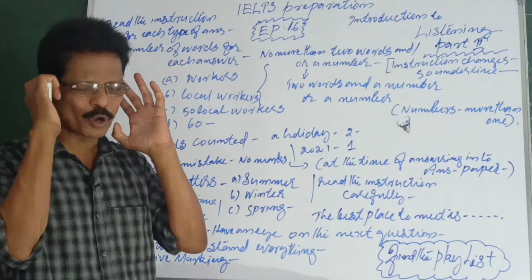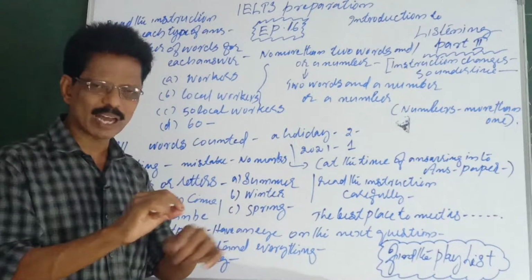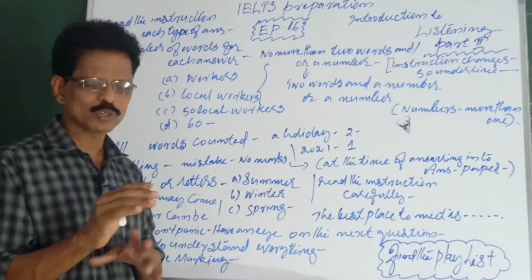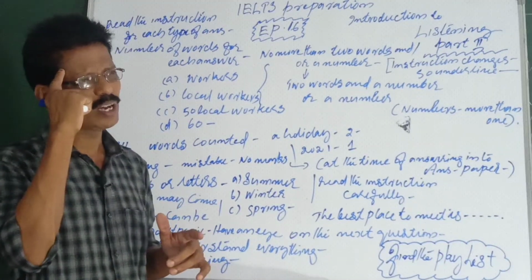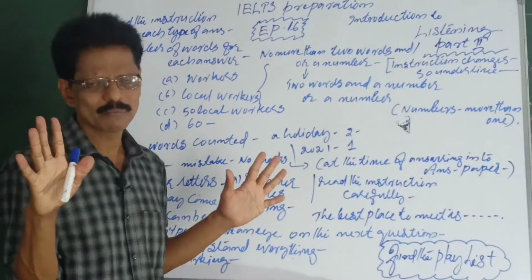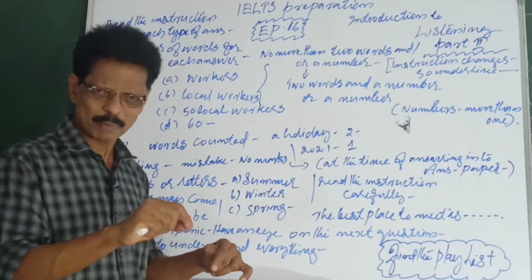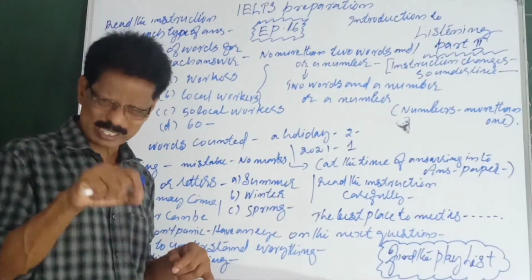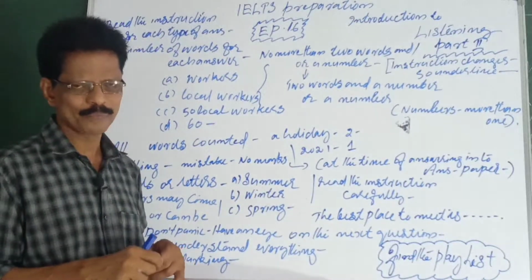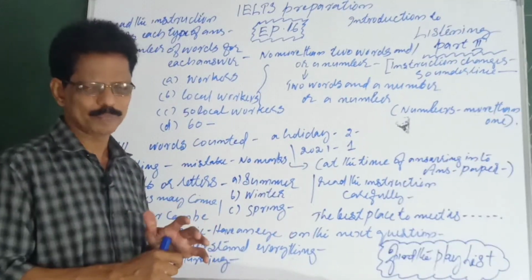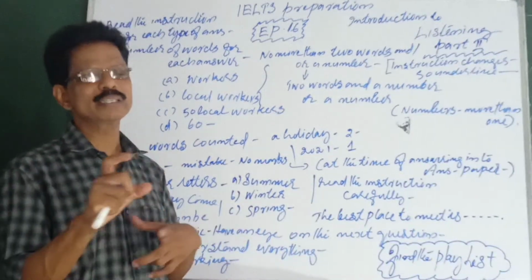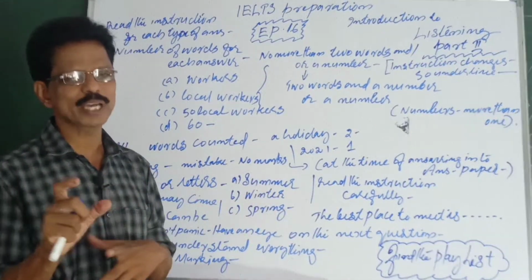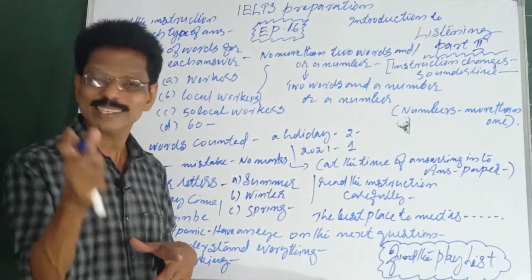While listening to the audio, you just mark there or write the answer there. If there is a mistake, don't care. Don't think whether it is right or wrong, or what should be the right answer. No. Just mark it with short answers, short notes you can make there. So you write there in the question paper itself. The answer can be in 1 word, it can be in 2 words. According to the instruction, you can write there in the question paper itself.